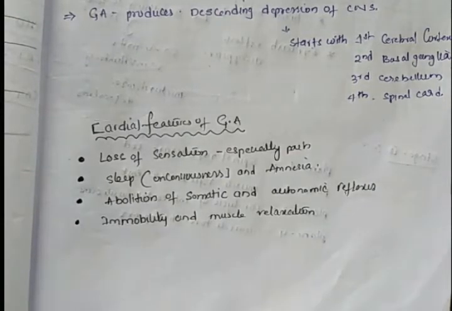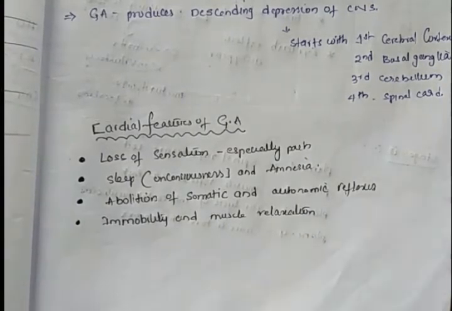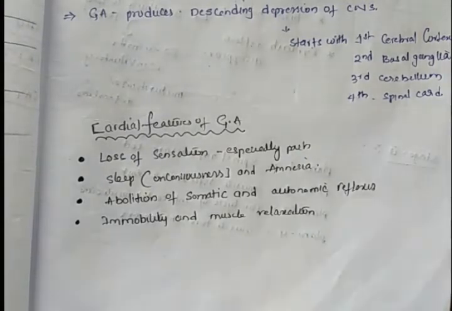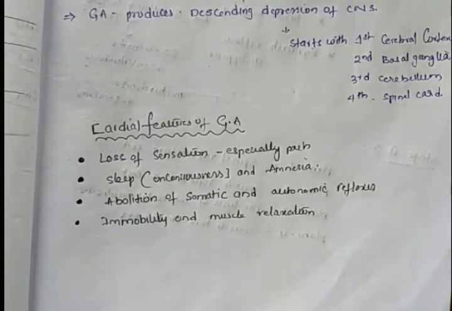Abolition of somatic and automatic reflexes. In our body, so many reflexes are there: working of the eye, working of the knees, and various others, which mainly depend upon these somatic and autonomic reflexes. So these will be inhibited. They will be abolished or inhibited.